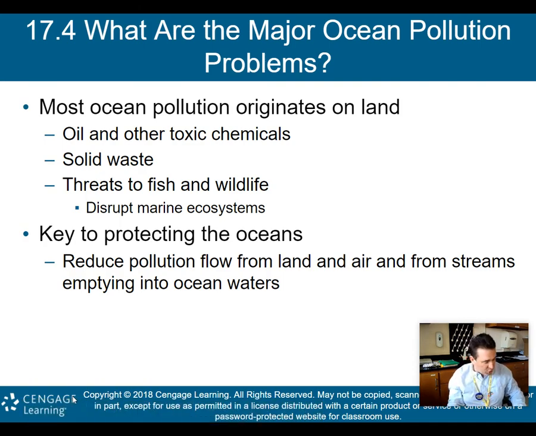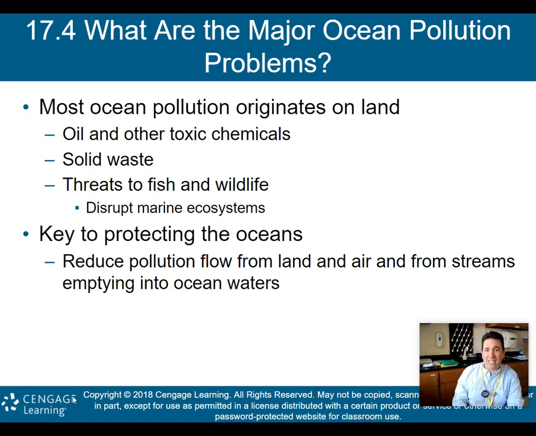All right, so now we're going to move on to the oceans. Remember, in the first part of this lecture, we spoke about river and lake pollution. And we just finished talking about groundwater pollution, and now we're going to talk about ocean pollution. So what are the major ocean pollution problems? Most ocean pollution originates on land, okay? So it's not like most of the ocean pollution is because of boats in the ocean dumping waste and things like that. No, most of the pollution originates on land, either oil and other toxic chemicals that end up in the ocean, or solid waste like plastics and things like that. And obviously, these things are a threat to the fish and wildlife, disrupting our marine ecosystems.